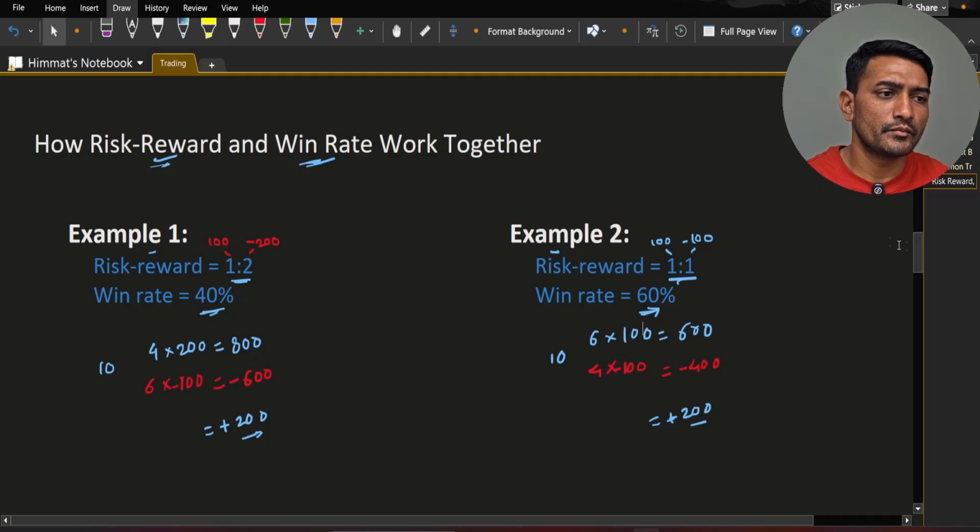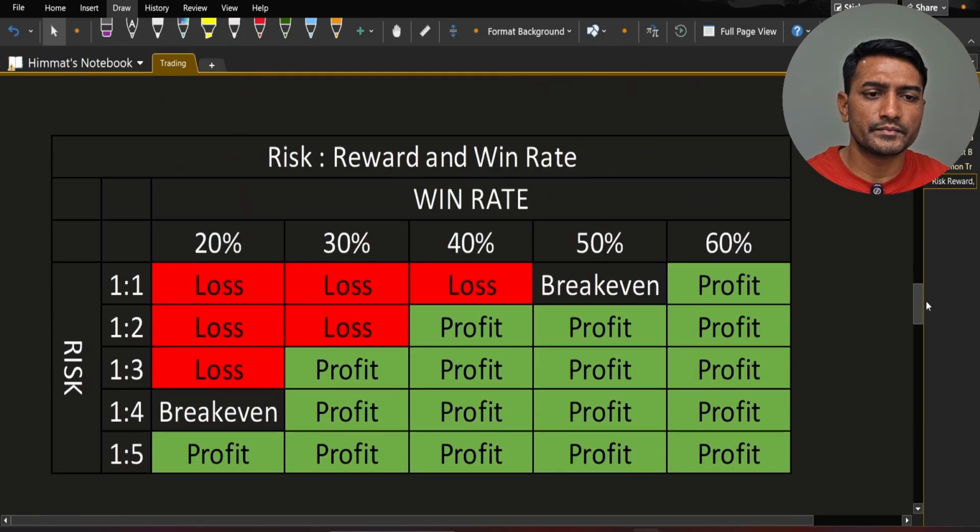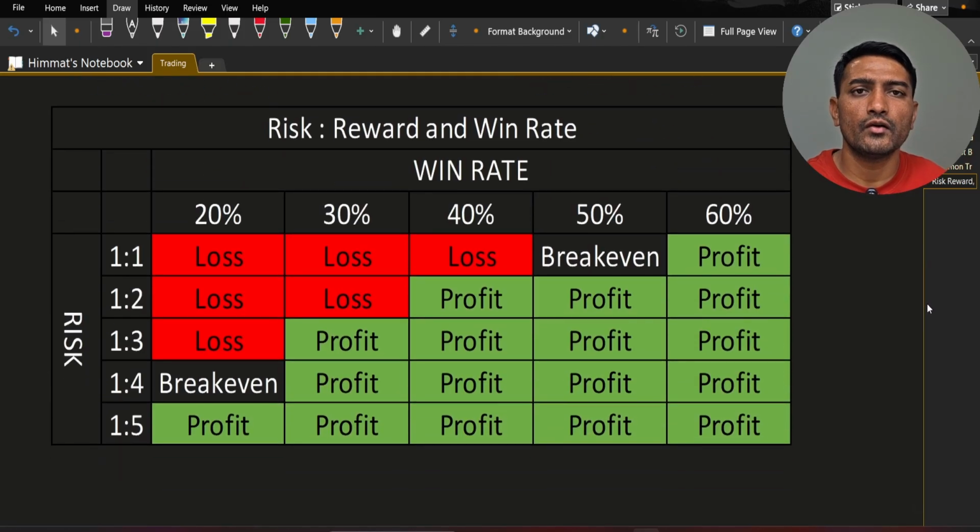So let's carefully see the next chart where we have win rate and risk reward. Here we have risk reward starting from 1:1 to 1:5, and these are the win rates starting from 20% to 60%.